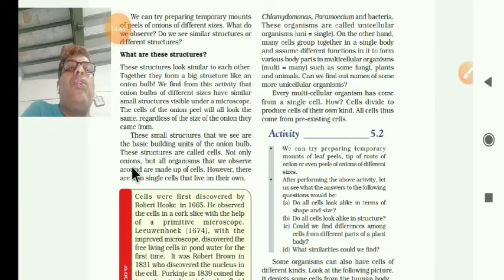Not only onions, but all the organisms that we observe around are made up of cells. So all the organisms, all the living things, are made up of cells. However, there are also single cells that live on their own.